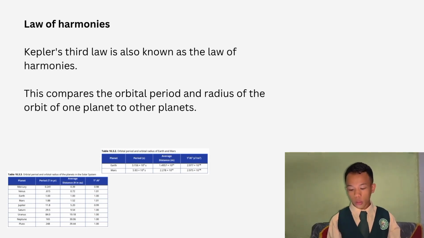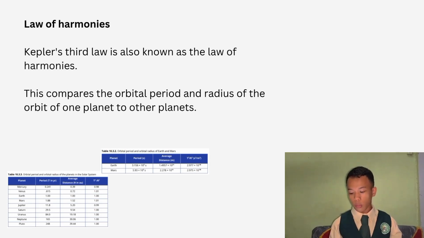In that T² over R³, this ratio shows the relationship between the square of the orbital period and the cube of the orbital radius. For Earth it is 2.9977 times 10 raised to negative 19, and for Mars it is 2.977 times 10 raised to negative 19. Notice that the T² to R³ ratio between the two planets is the same. This indicates the law of harmonies, that all planets have the same value for the T² to R³ ratio.